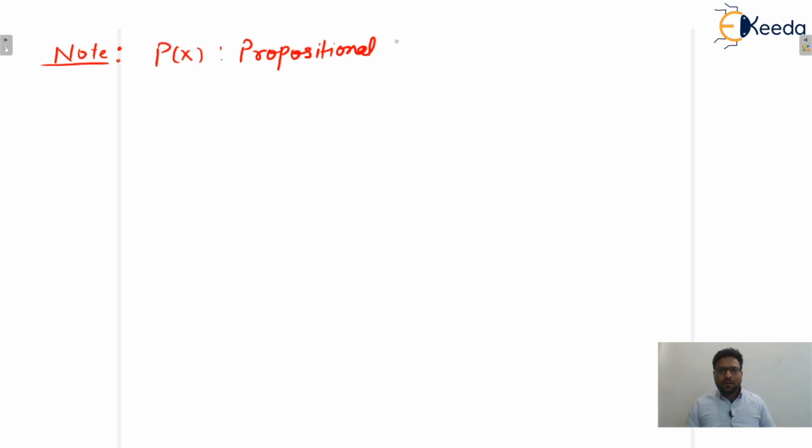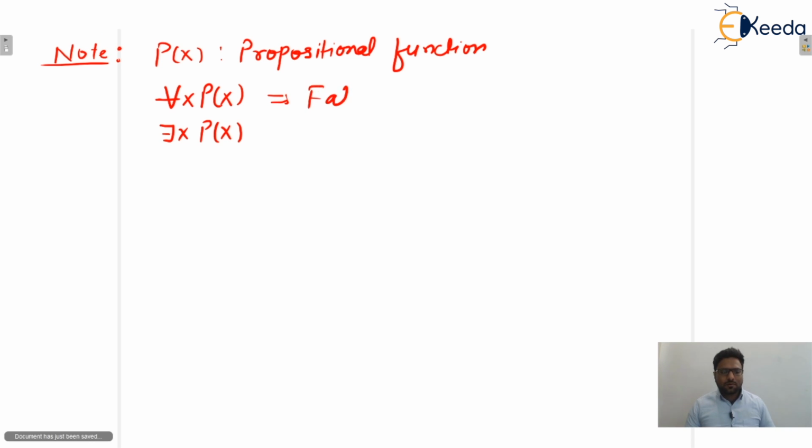But tell me, in the last example we took two statements: for every x p(x), which was false, and there exists x p(x), which was true.